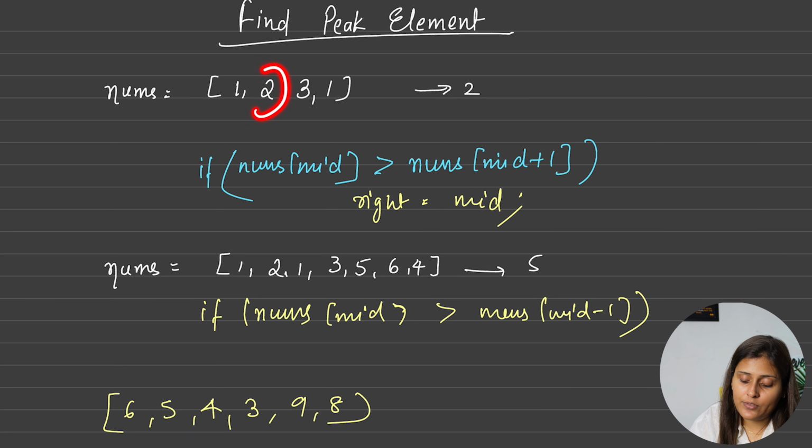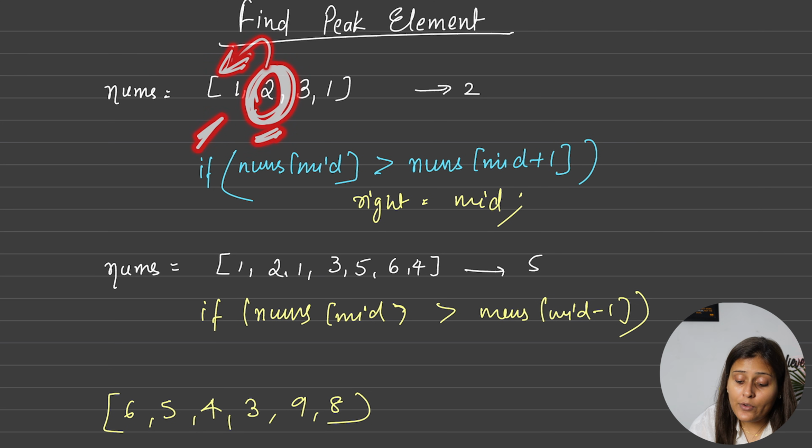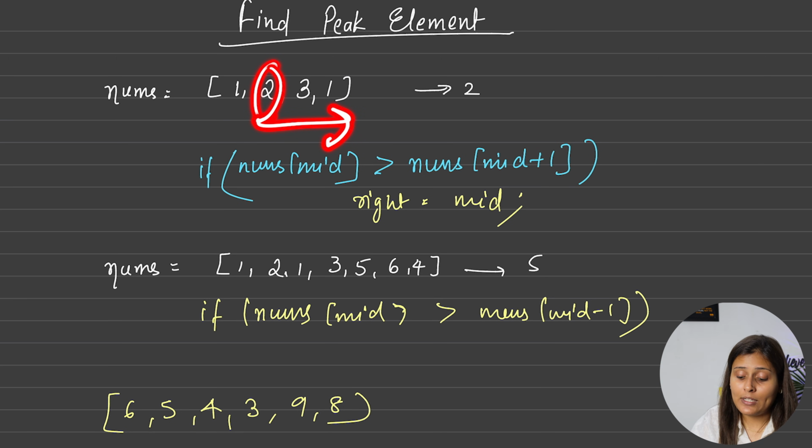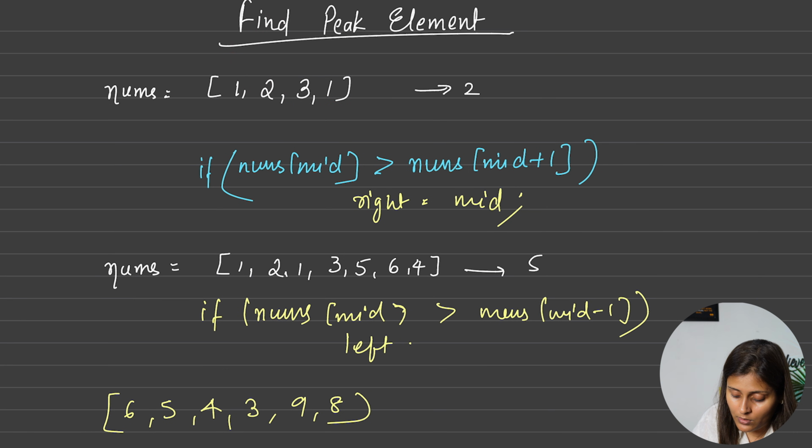But in this case, the first case, if you see here, yes, it is greater than 1 only. So now you can say that 2 can be the peak element or anything towards its right. So in that case, what you have to do? You have to put your left at mid. Yes. So you will put left is equal to mid. Correct? In the else case, you can go right is equal to mid minus 1.